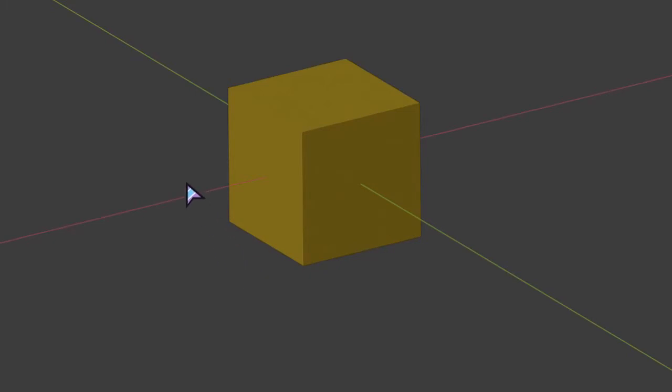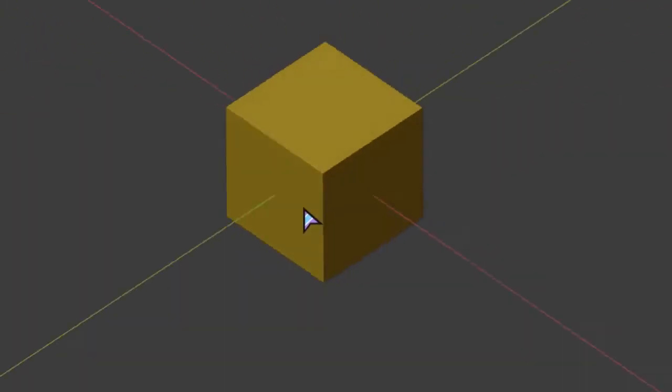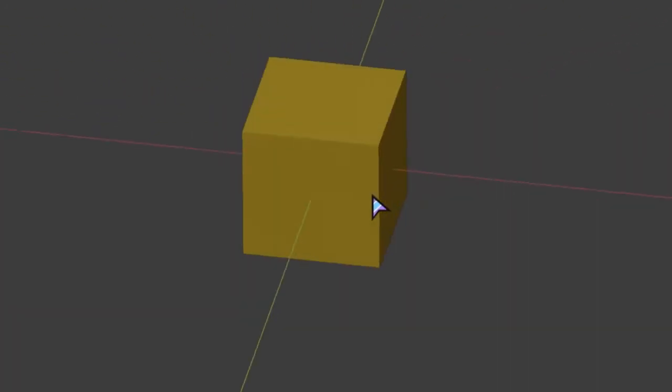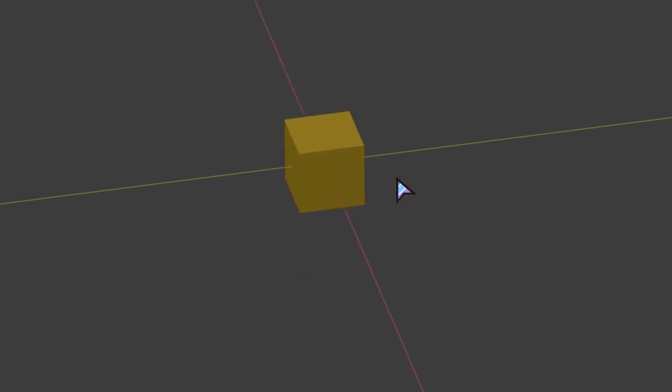In fact, it is a cube. If you look at it like this, you see this cube. I'm not going away or near to the object. I'm just looking around it. Okay. Now what I do is I just move away from it. I move away from it. What do you see?